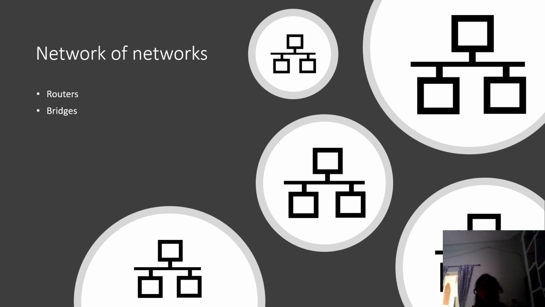So here I have given two terms, networks and bridges. Let me explain what is a router and bridges. Let me explain what is meant by a router, and we'll go to the other topics. Bridges will be dealt with later on. What is meant by a router?